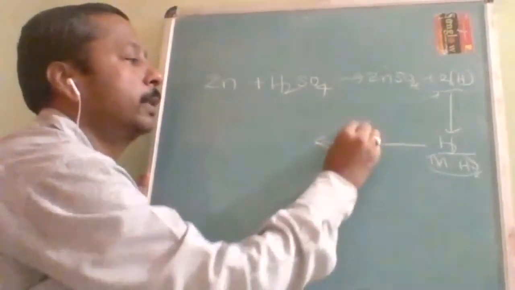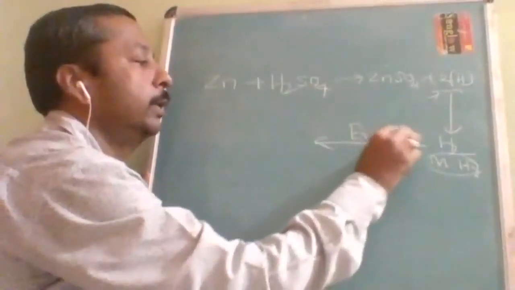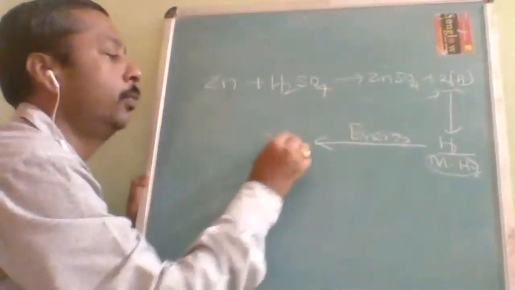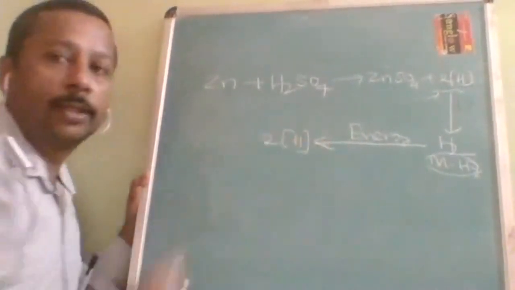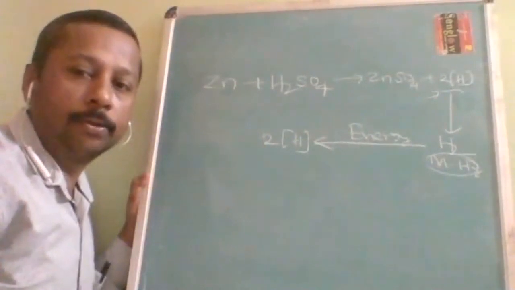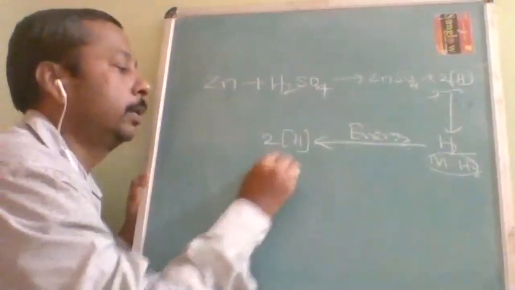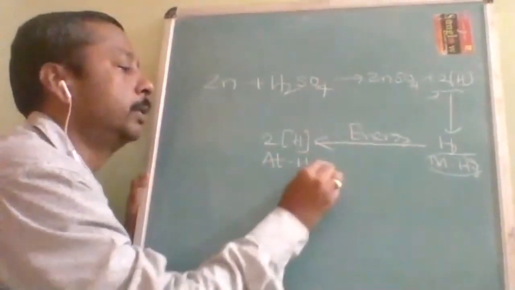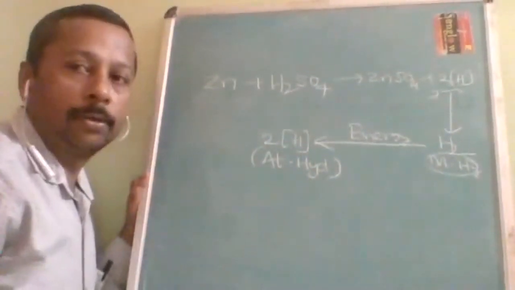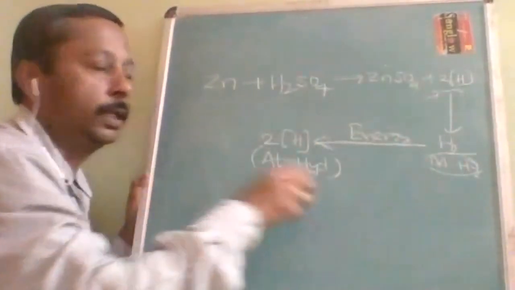When it is given some energy, it splits up into 2 moles of atomic hydrogen. So this is called atomic hydrogen. These are the three allotropes collectively.